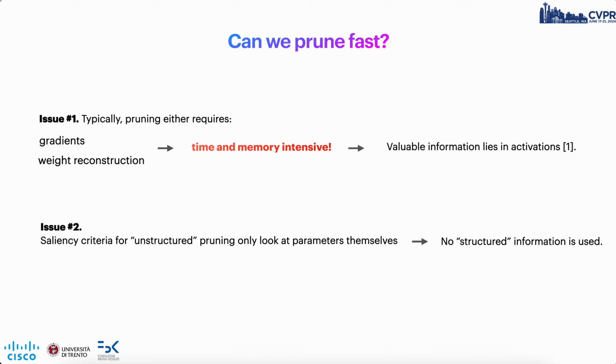So let's examine the first challenge, which is fast pruning. Traditionally, pruning requires either computing gradients with respect to a known loss function, which in our setup is unavailable, or weight reconstruction, which typically relies on second-order information. However, both alternatives are pretty resource-intensive. Luckily, recent studies on LLM pruning suggest that valuable information already lies in model activations. And additionally, we observe that common saliency criteria for weight pruning typically consider only metrics that are related to the weights themselves, such as their magnitudes or gradients, and ignore structural information.